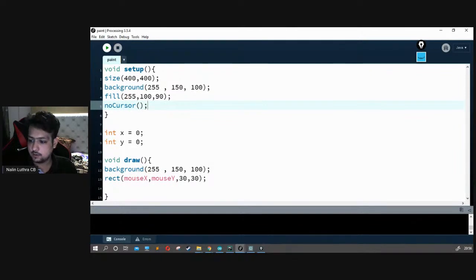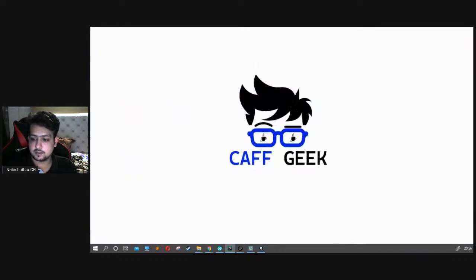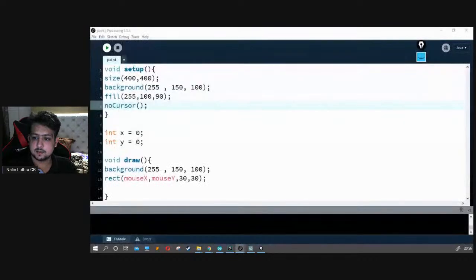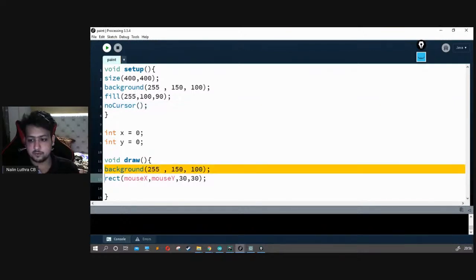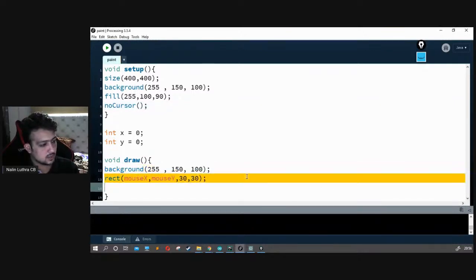So I have written a code previously. I was just exploring Processing myself. So I just wrote a code. Let me share that with you guys. Okay, let's check this out. There's one more thing I would like to tell you guys before moving forward. There are some functions that are performed whenever we do something. For example, we click something, we do something left, right. Some functions are performed at exactly the same time. So we can look at that as well.